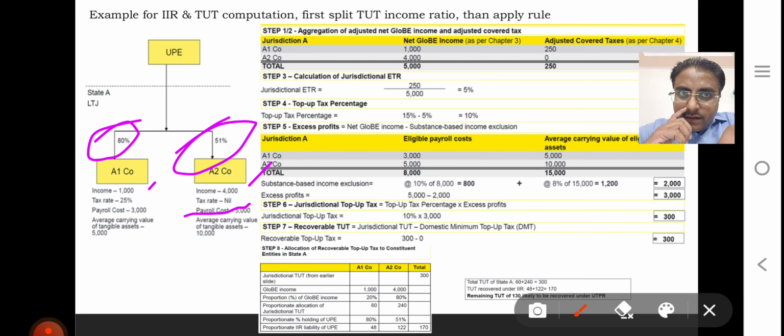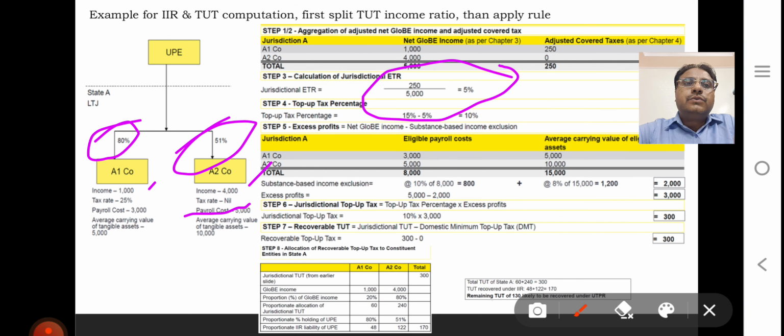So as in our previous example, our total revenue is 1 plus 4, 5000, and our tax is 1000 multiplied by 25%, that is 250. So our ETR is 5%. So top up tax is the 10% difference. So 10% is top up tax, which is applicable on excess profit only.